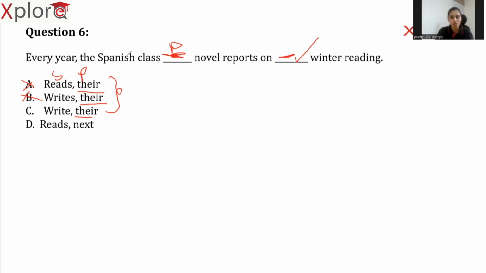And again, as I told you before, this is also based on the rule of collective noun. And here this collective noun is not referring to one unit. It is referring to the class students individually. So each and every student will write their own record or report. So based on that, the right answer is option C.